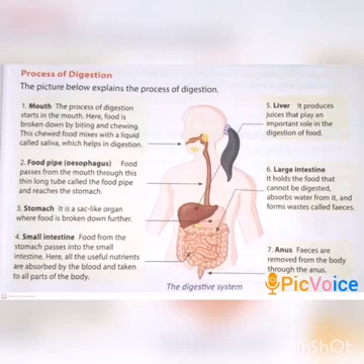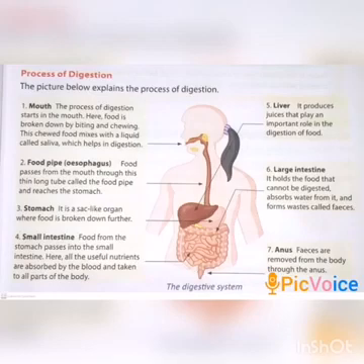Okay. The digestion of food starts from the mouth. In the mouth, the food breaks down into small pieces. Then it passes to the stomach through the food pipe. Here also the food is broken down further. Then from the stomach, the food goes to the small intestine. Here, all the useful nutrients are absorbed by the blood and taken to all parts of the body.